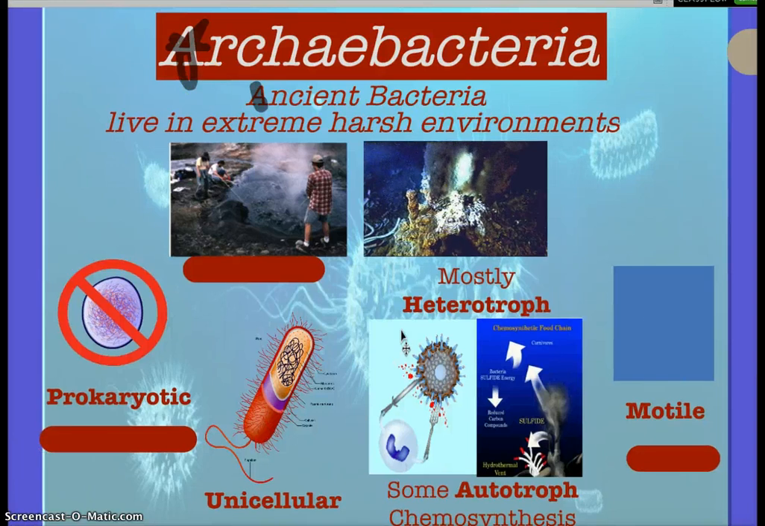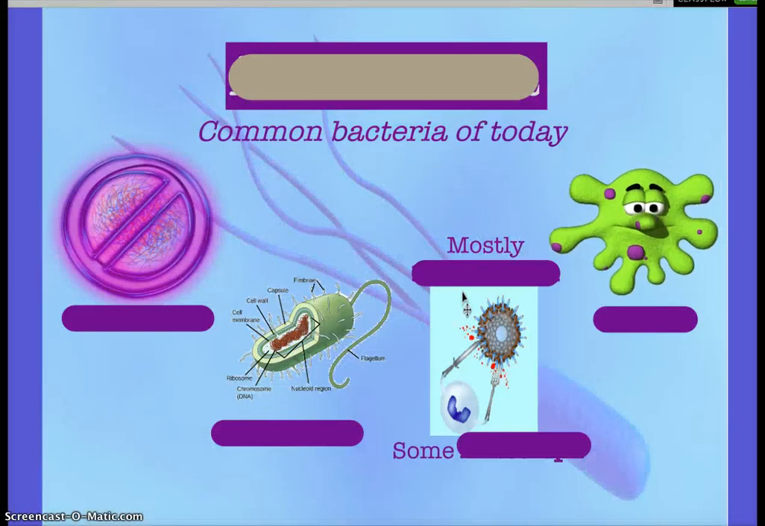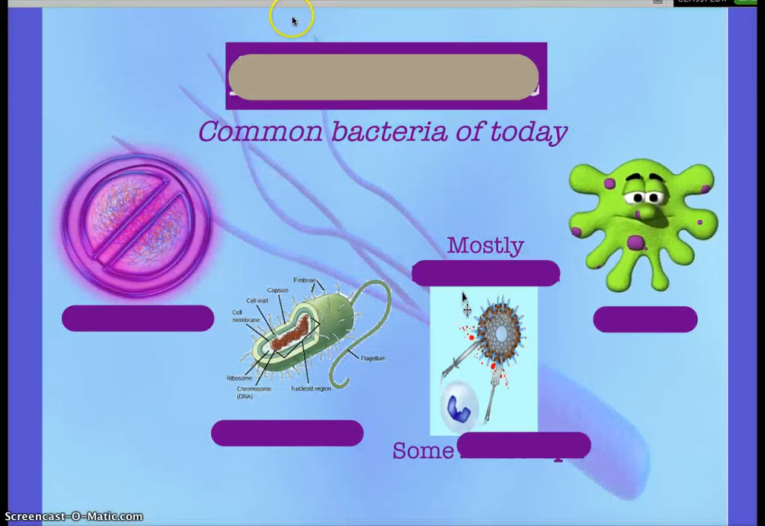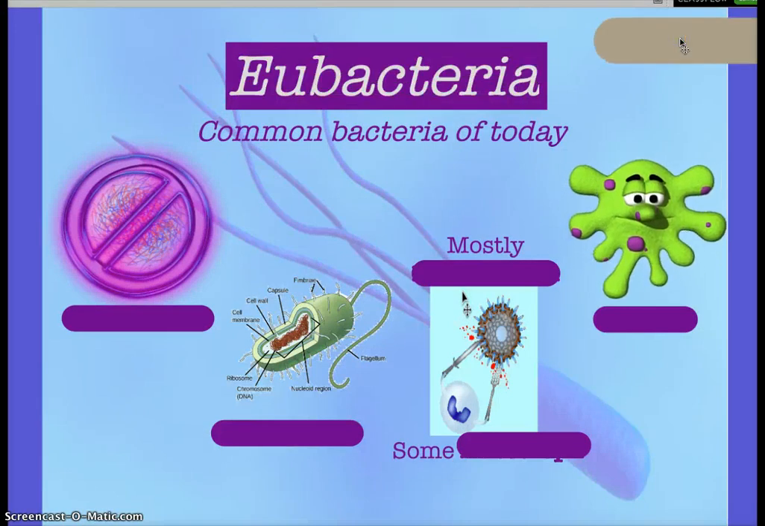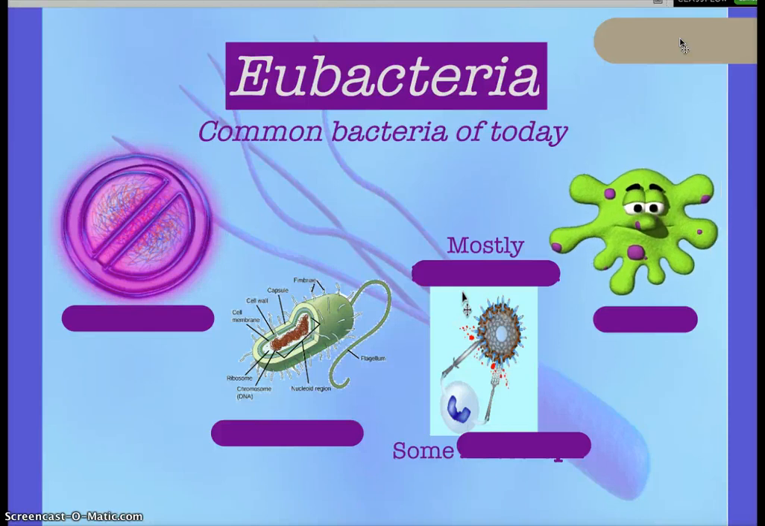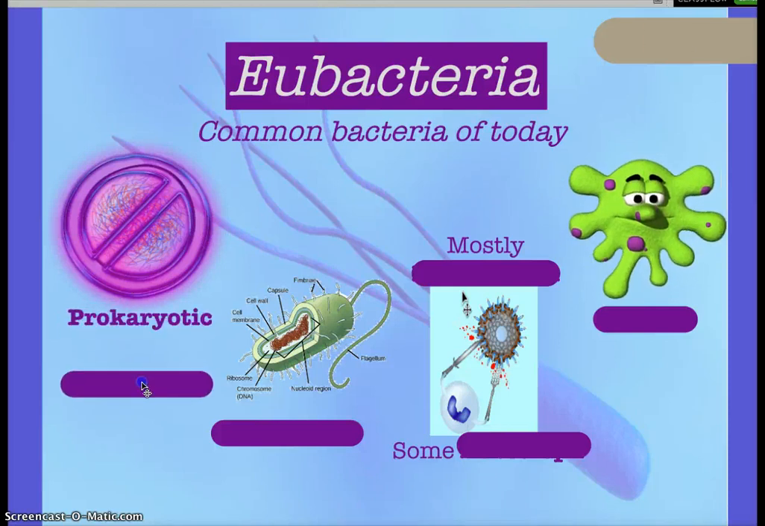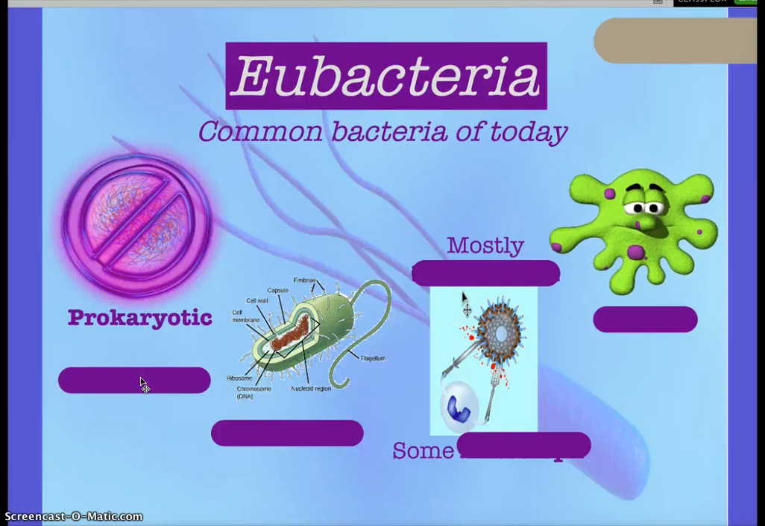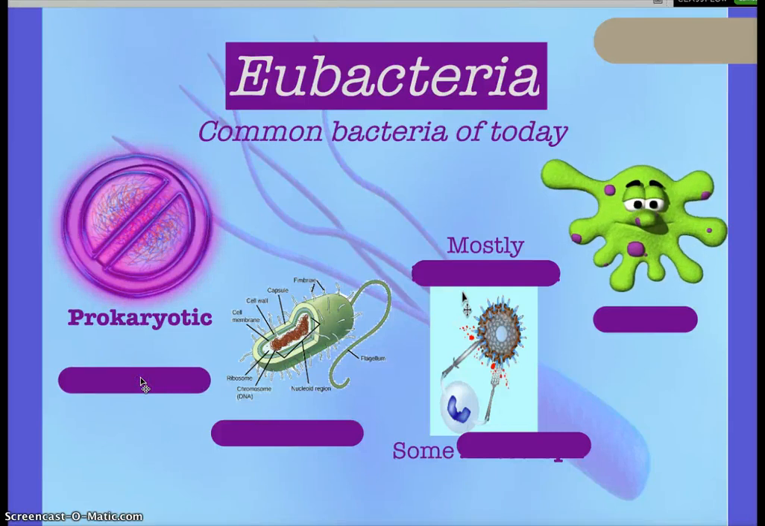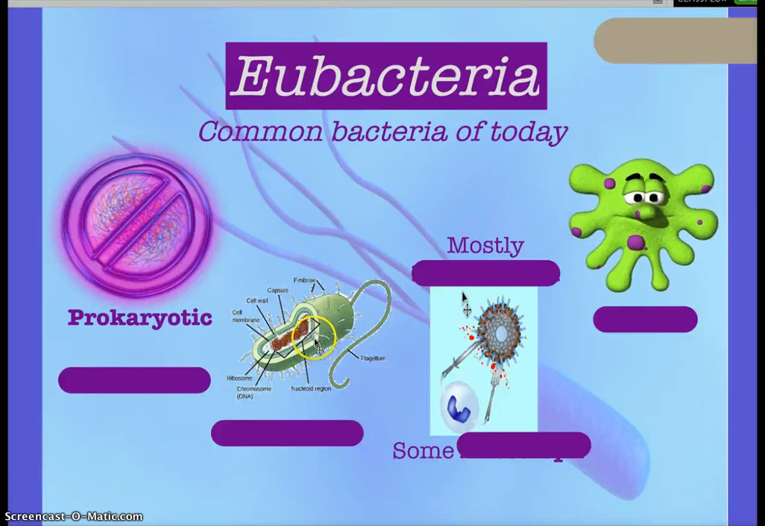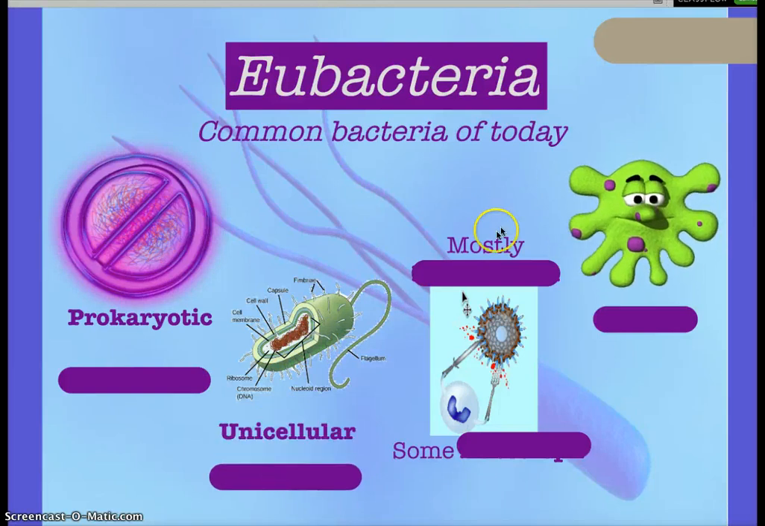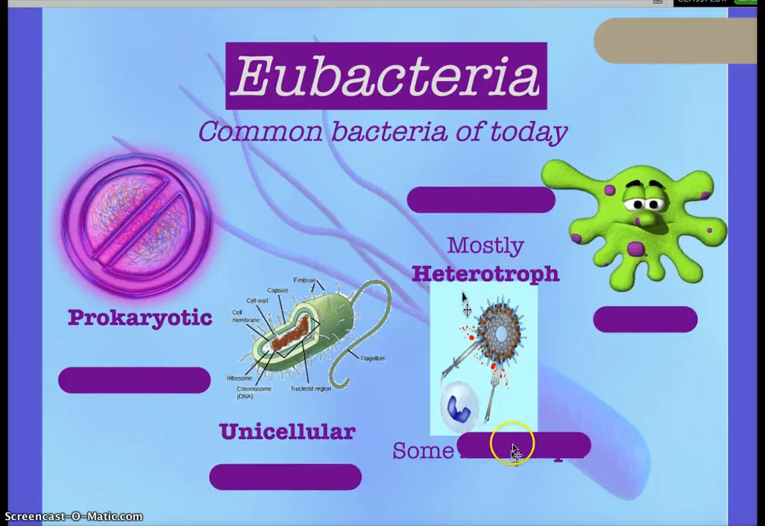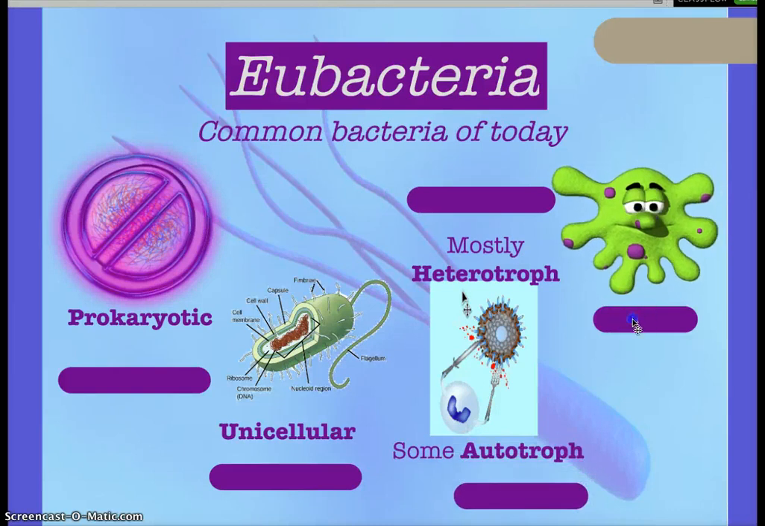Right there. What's my next kingdom? Eubacteria. Who could tell me what are the four characteristics we're going to look at? Not what they are, what are they? Okay, good. No nucleus. What's the second characteristic? Unicellular. Bacteria is unicellular. Again, they feed the same. And again, they can move.